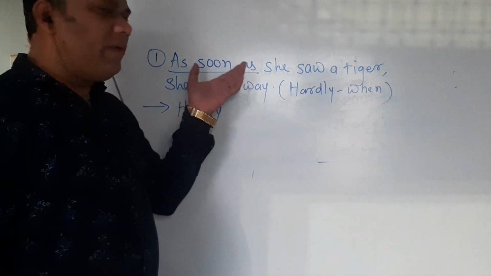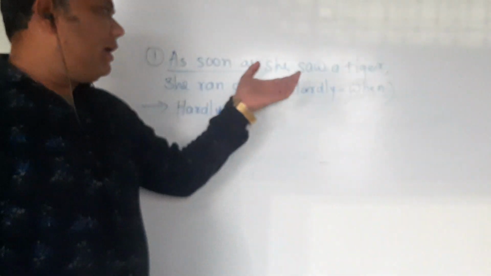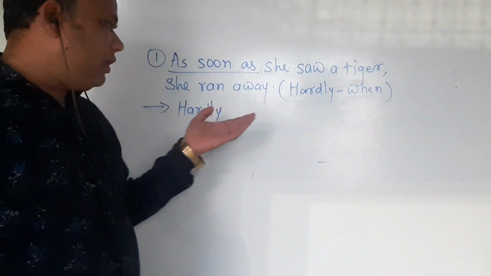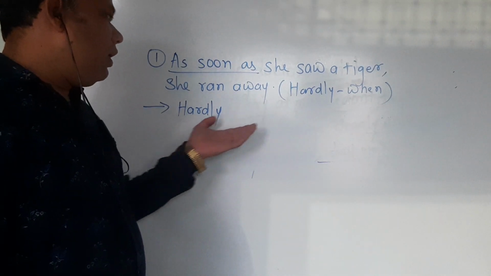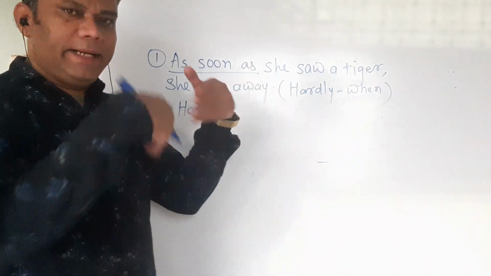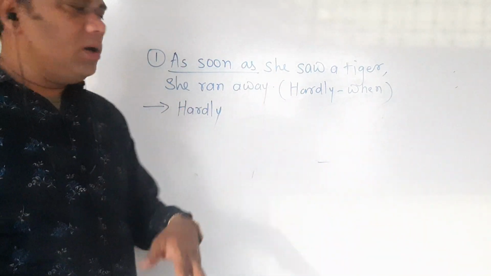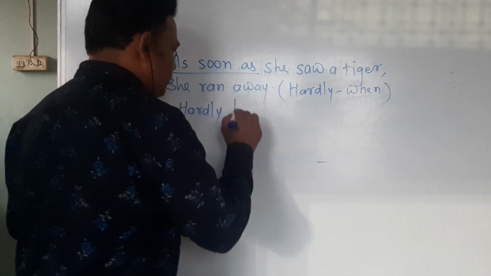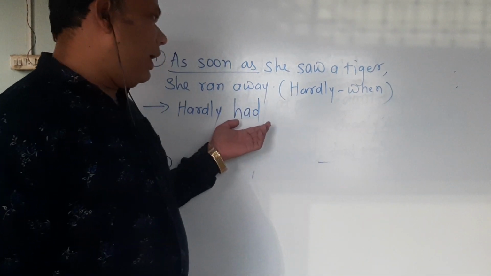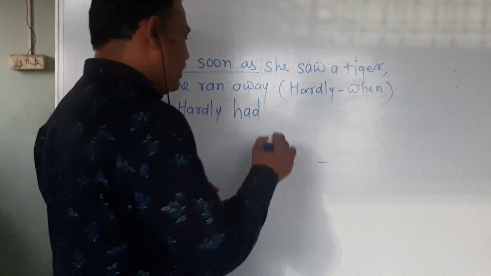In the sentence of "as soon as", after "as soon as", you will find the subject. But in the sentence of "hardly when", after using the word "hardly", we have to use the helping verb "had", whether it is present in the sentence or not. After using the helping verb "had", we have to use the subject.